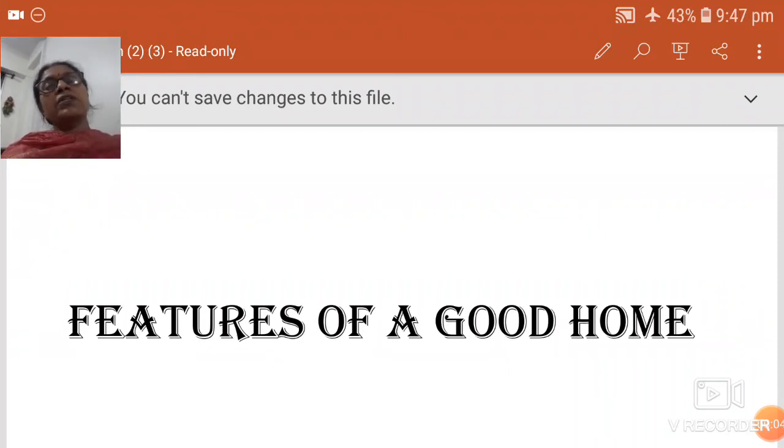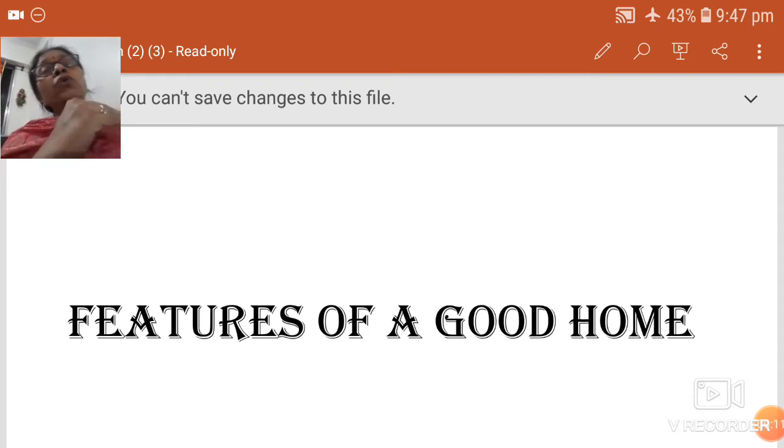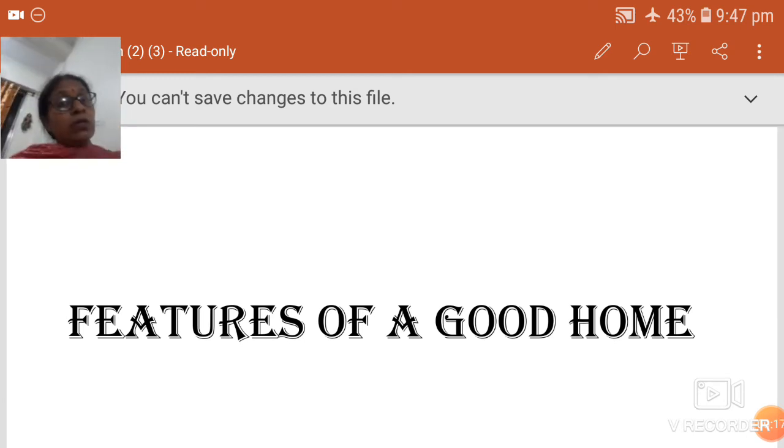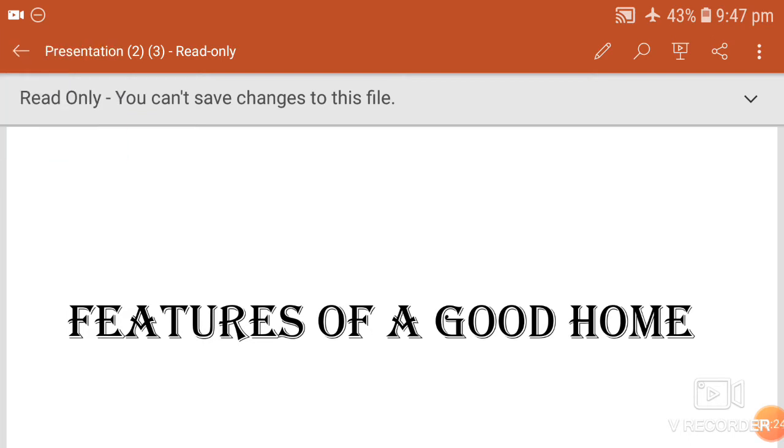As we have already started with the chapter Shelter, today we'll deal with the topic of how a good home should be, and it is called features of a good home. Okay, what all things are required for a good home? So let us begin.